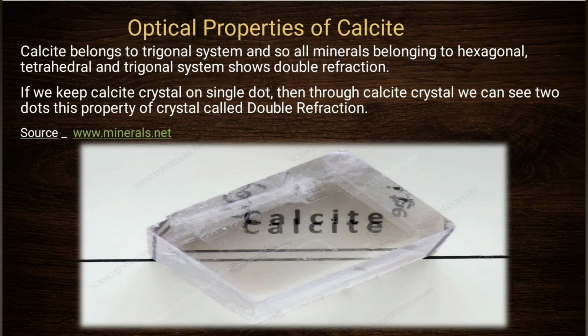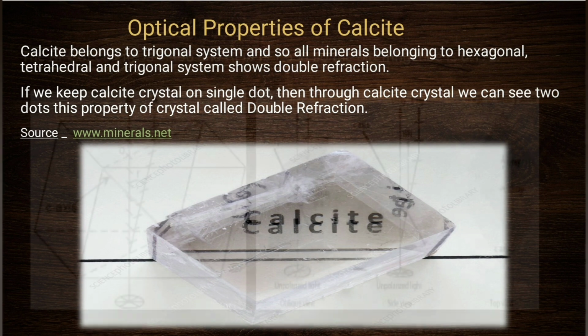Now let's discuss the optical properties of calcite. Calcite belongs to the trigonal system, and all minerals belonging to the hexagonal, tetragonal and trigonal systems show double refraction. If we keep a calcite crystal on a single dot, then through the calcite crystal we can see two dots. This property of calcite is double refraction, and such minerals are also called anisotropic minerals.